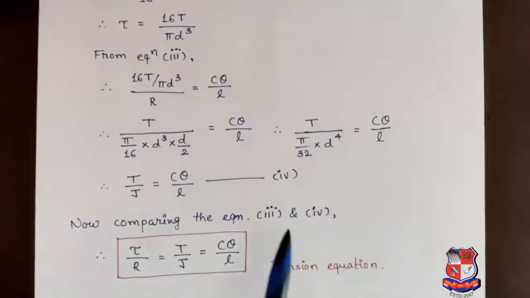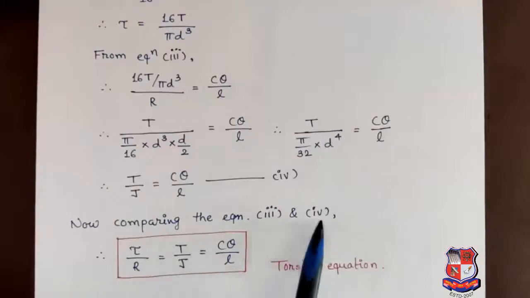By comparing equation number 3 and 4, we will get our final equation as tau by r is equal to T by J is equal to c theta by L. This equation is known as the torsion equation, where tau is the maximum shear stress or the stress which you have to find out, r is the radius of the shaft or the distance of the layer at which you have to find out shear stress. Capital T is torque or twisting moment or even turning moment.